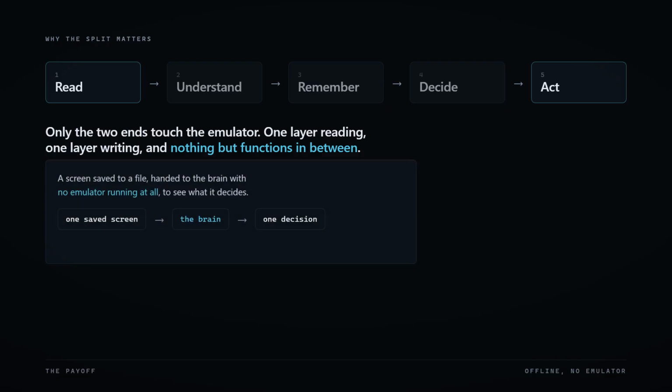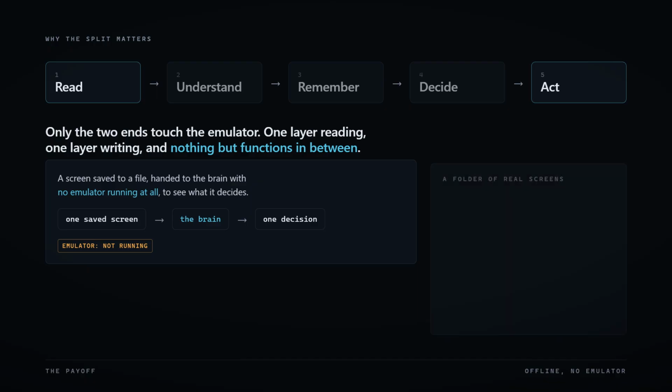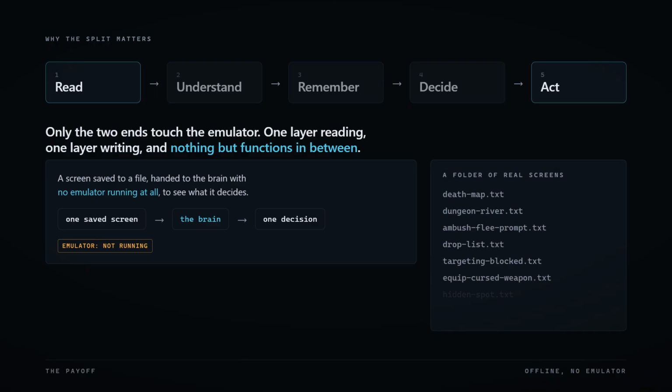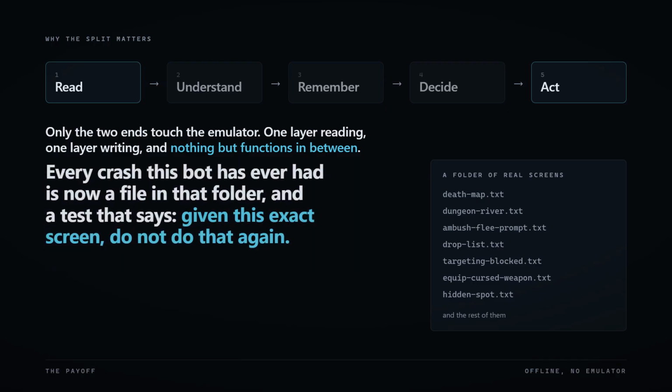Because the brain never touches the network, I can save a screen to a file, hand it to the brain offline with no emulator running at all, and check what it decides. The test suite is a folder of literal saved screens from real runs. Every crash this bot has ever had is now a file in that folder and a test that says, given this exact screen, don't do that again.